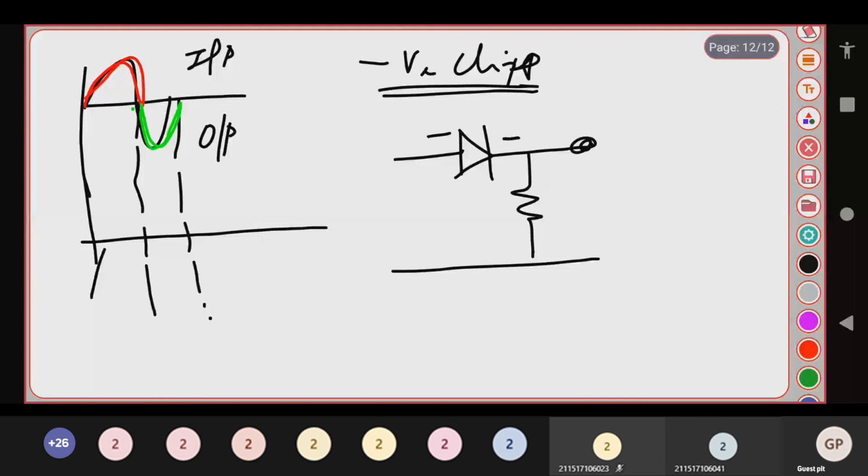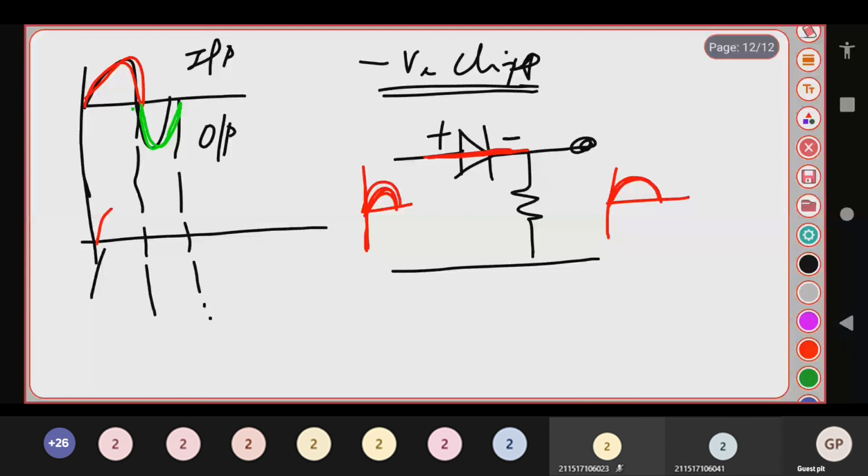Okay, negative clipper. So now, the red waveform, that is your positive waveform, has been given to the cathode. Positive is given to the cathode, so what does the diode act as? The diode acts as a closed switch. If the diode acts as a closed switch, what output do you get? The output is the same positive wave. So here you get a signal for a positive waveform.